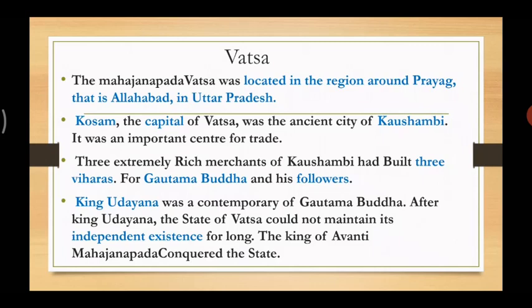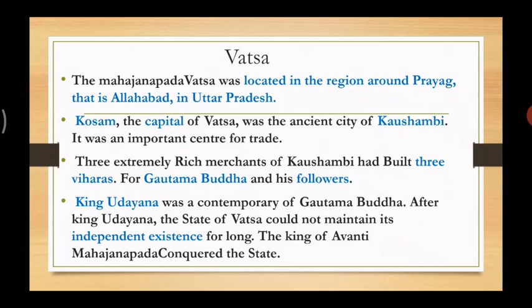Three extremely rich merchants of Kausambi had built three viharas for Gautam Buddha and his followers. So these three rich merchants built small houses for Gautam Buddha and his followers. As you know, Gautam Buddha used to move from one place to another to preach to people, so they built small houses for them to live in.